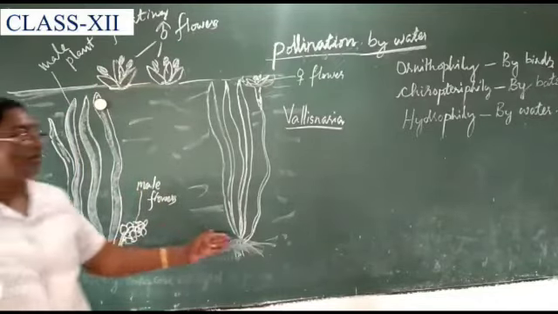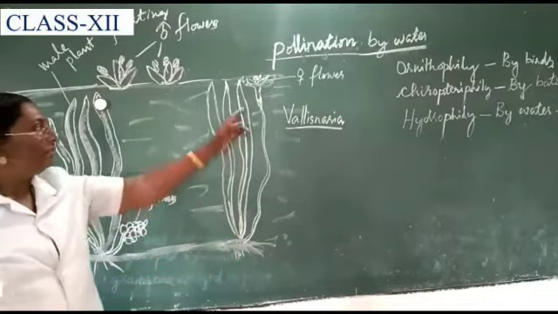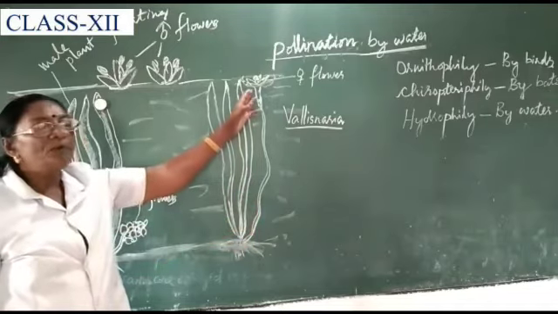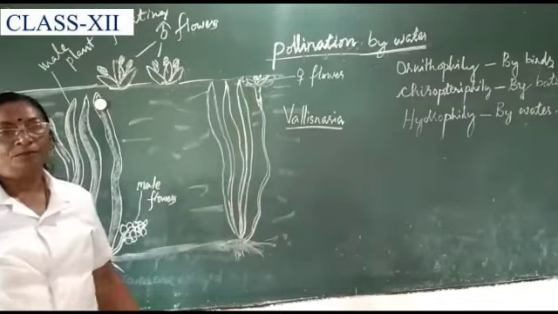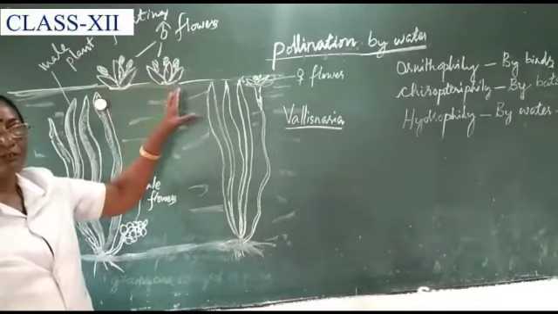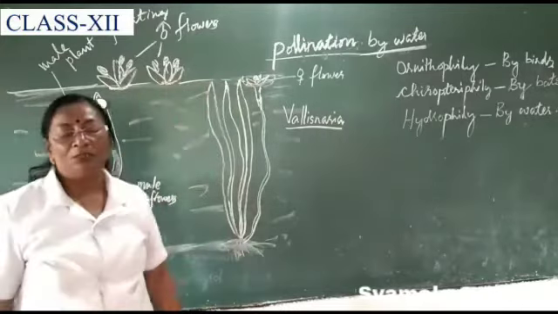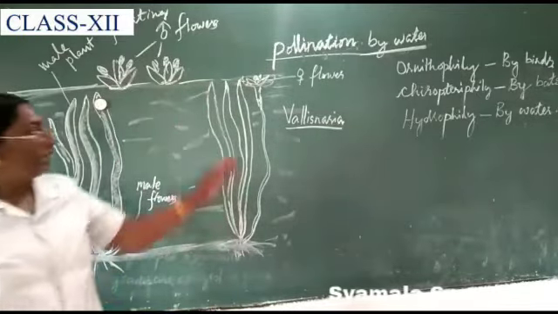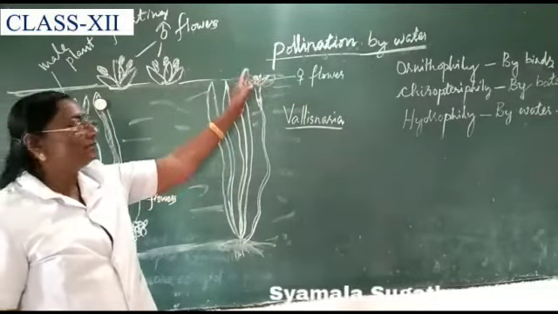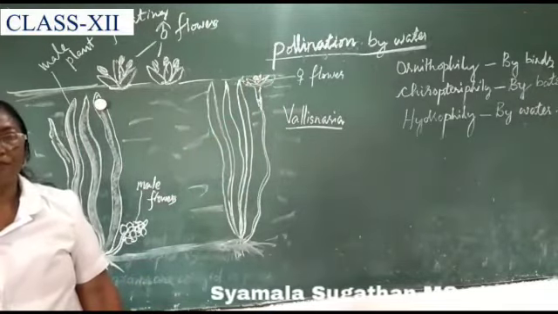And in the case of female plants, the flowers are produced singly at the tip of long stalks and open towards the surface of water. And the free floating detached male flowers happen to come in contact with the female flowers and fall in the depression around the female flower, thereby touching the stigmatic surface and effecting pollination.